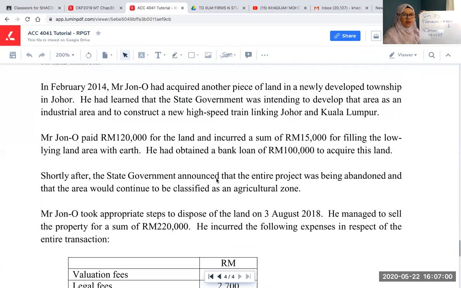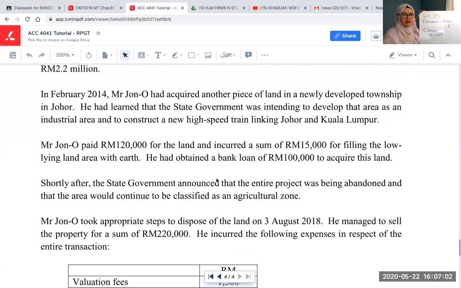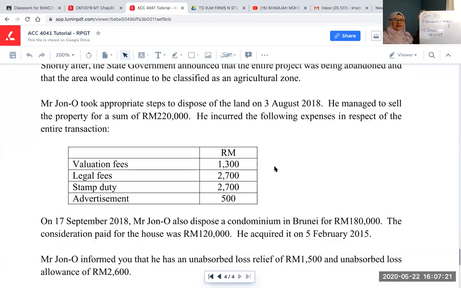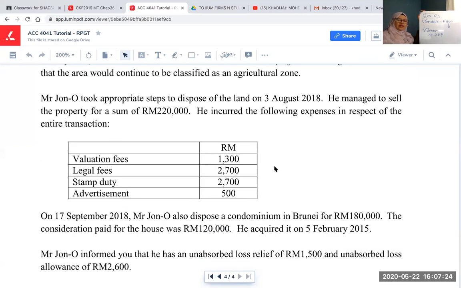All right, you acquired the land in February 2014. You acquired another piece of land in Johor for 120,000 for the land, and you incurred 15,000 for the filling. So now you decide which one is your AP and which one is your DP. Can you help me to compute whether there's a chargeable gain or loss on the property in Johor?